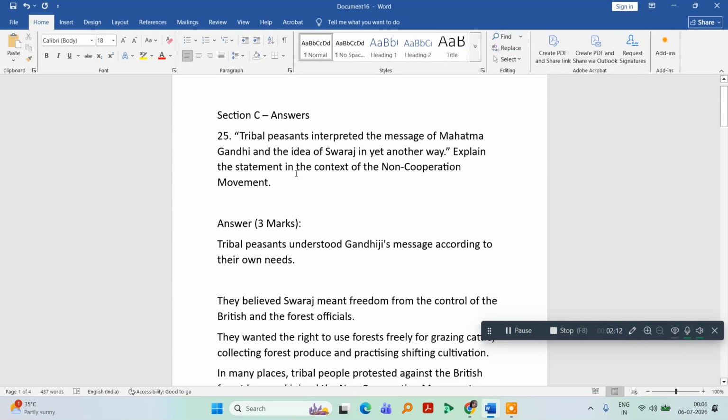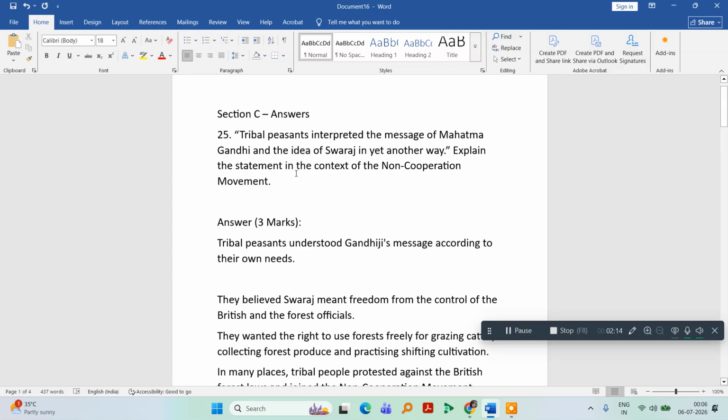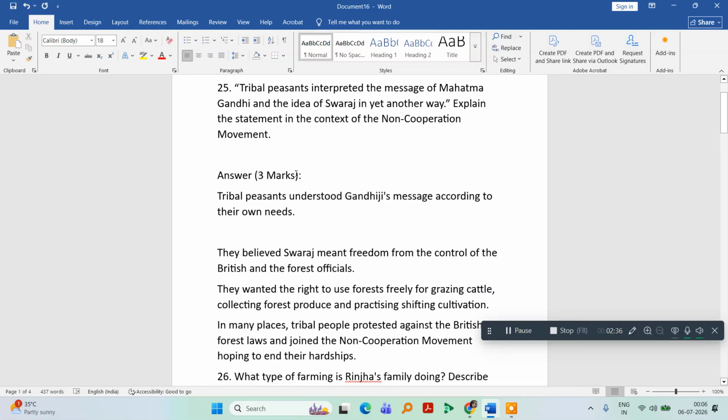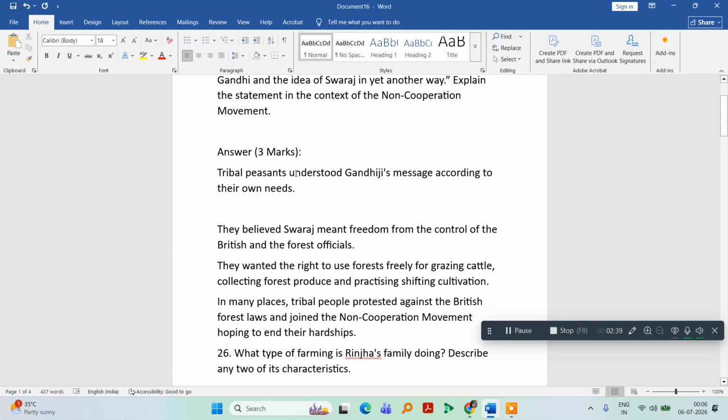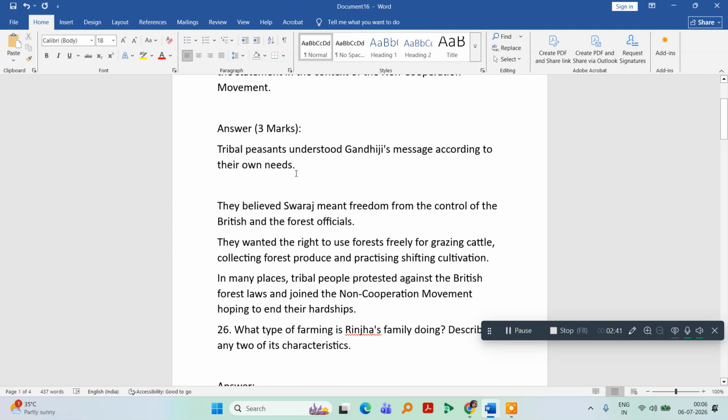Let me repeat the question. The tribal peasants, the tribals, misunderstood the message of Mahatma Gandhi about the idea of Swaraj in a different way. The tribals had misunderstood the message of Mahatma Gandhi with regard to Swaraj. How can you explain that in the context of the non-cooperation movement? You can see clearly that it is a question of history. As I told you, whenever there is a question of 3 marks, 3 points are more than enough. Let me explain the answer.